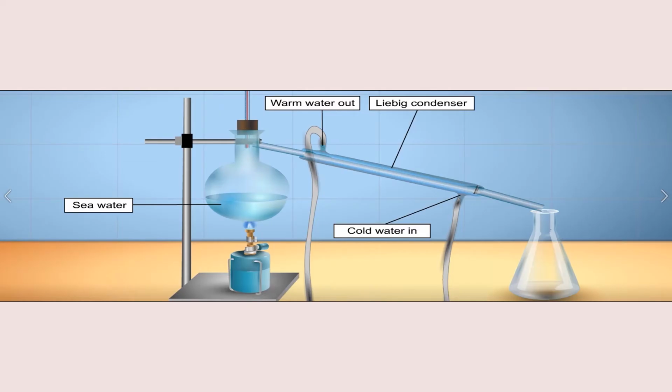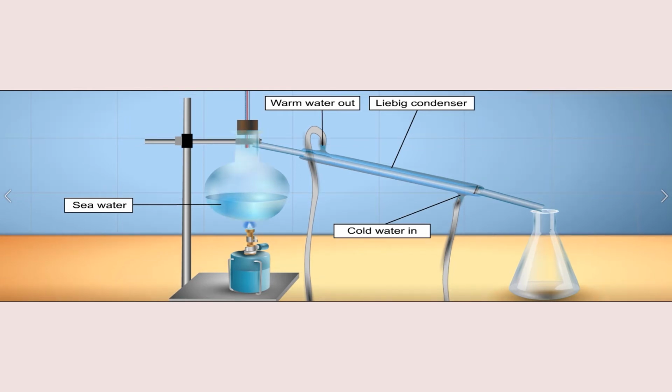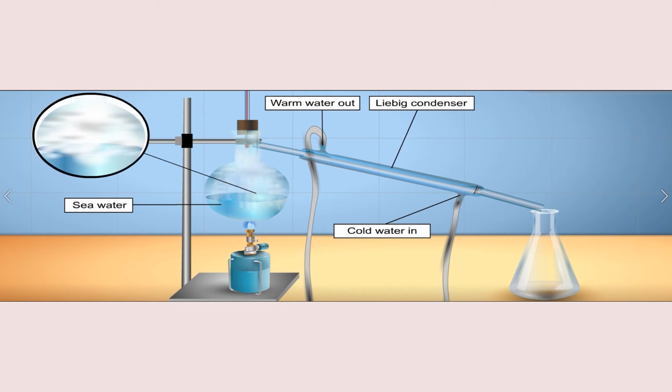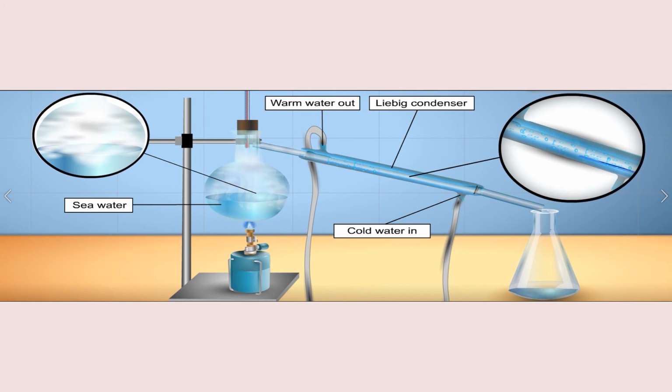How can you get pure water from seawater? The seawater is boiled so that the water will vaporize. The vapor goes through the condenser, where it is condensed to become water again. The water that drips into the conical flask is pure and free of any other substance. This method is called distillation.